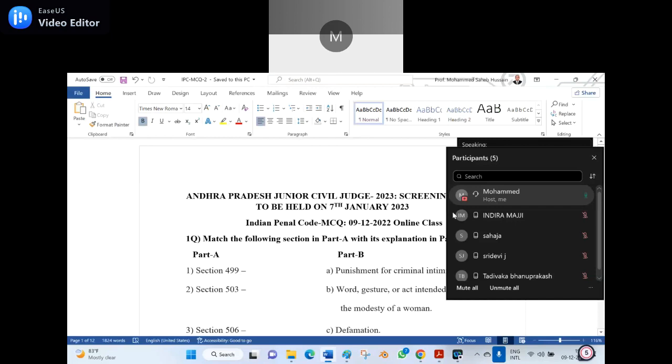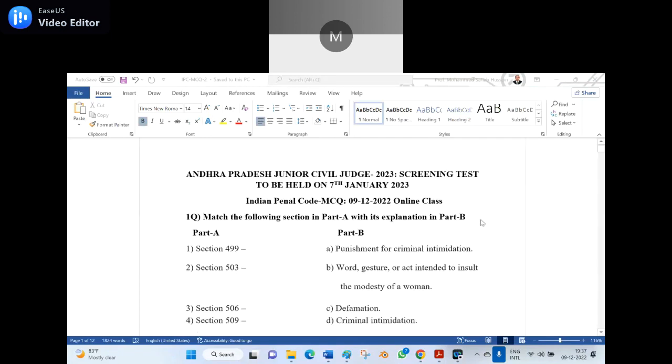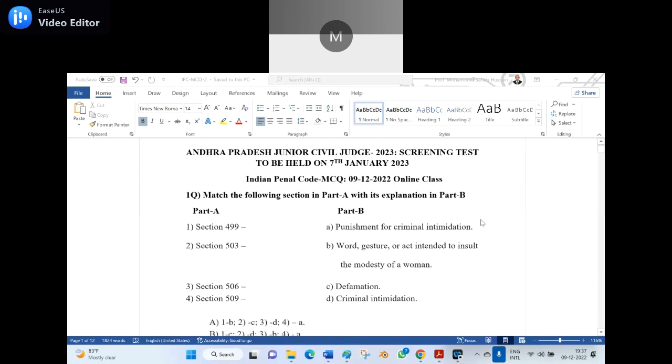And this is the thing which I already made. Yes. Now let us start it. Be ready. Andhra Pradesh Junior Civil Judge 2023 screening test to be held on 7th January 2023. Indian Penal Code, multiple choice questions, dated today, 9th December 2022 online class. The first question. Match the following section in Part A with its explanation in Part B.